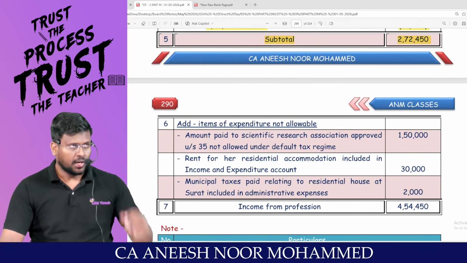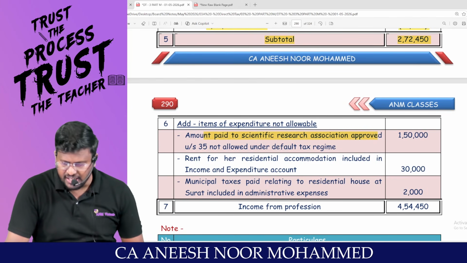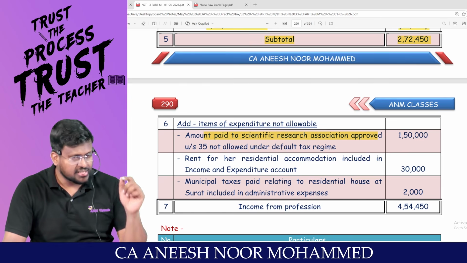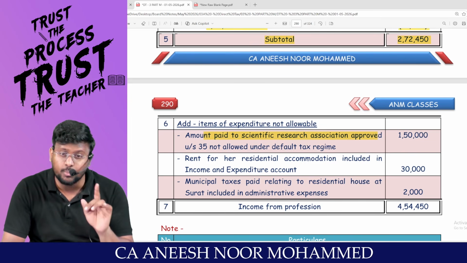Am I right, sir? Now I am checking the P&L account one by one. You tell me, amount paid to scientific research. Sir, this is a contribution to outsiders. Contributions to outsiders are not related to business.